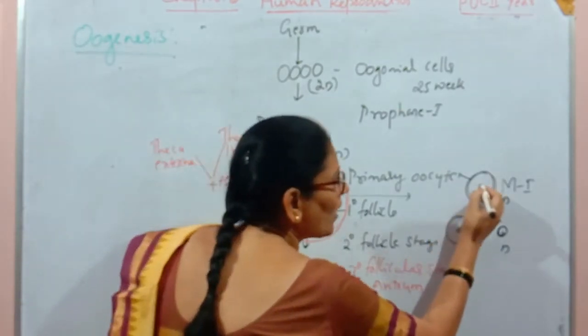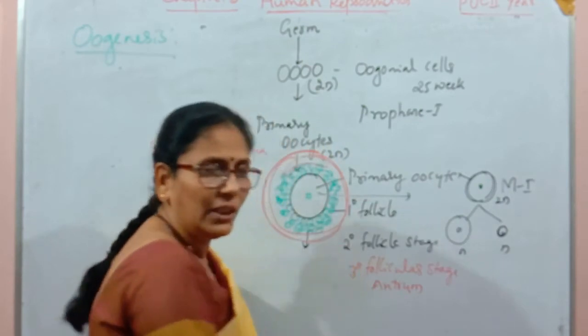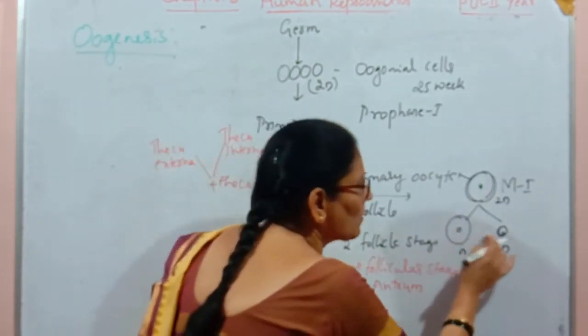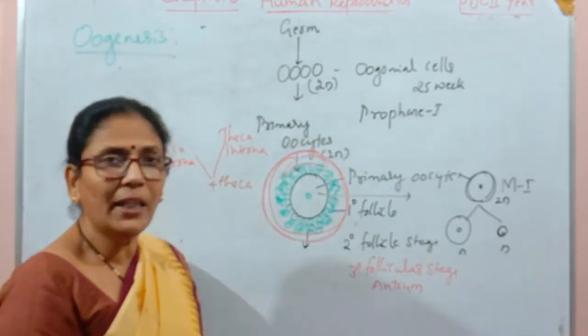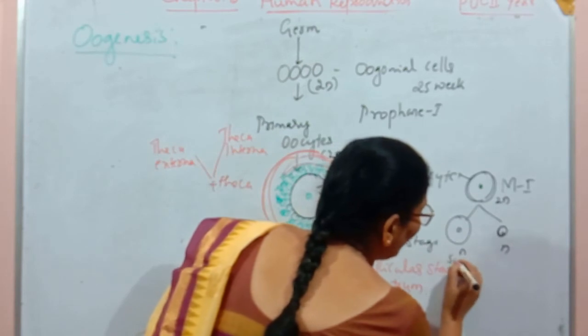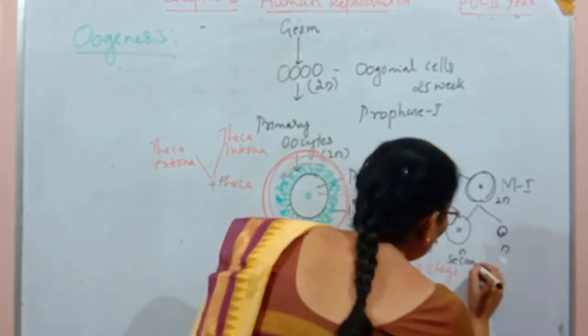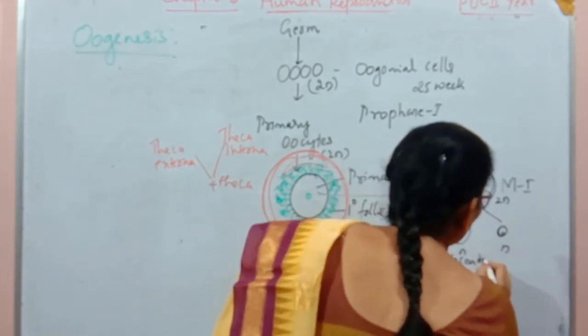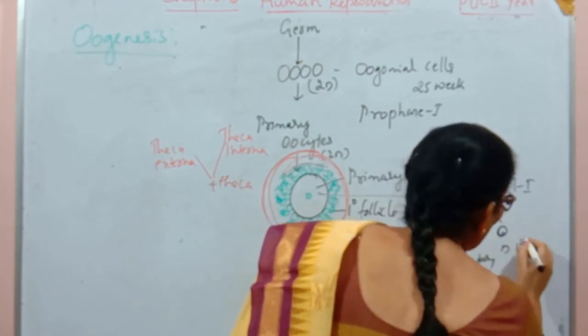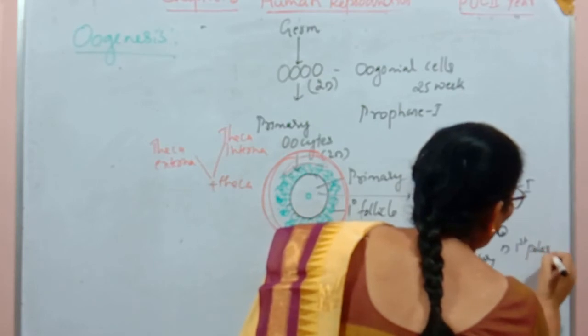This is because of the unequal distribution of the cytoplasm. The nucleus divides equally and is distributed to the two cells, but the cytoplasm divides unequally, and because of that the large cell is called the secondary oocyte, and the small one is the first polar body.